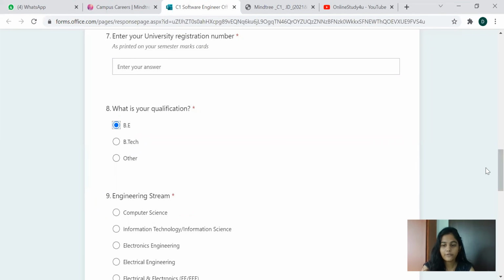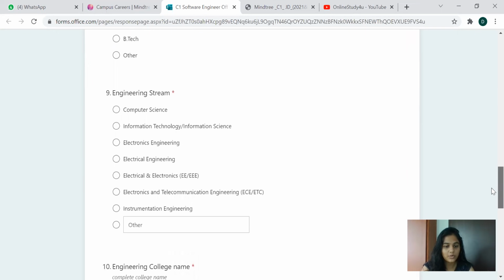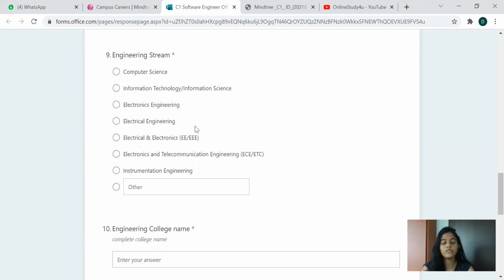After that, you have to provide the stream. They have mentioned the circuit branches, and these come under circuit branches, so you can provide that. If you select other, you need to specify which. And even if you get into the selection process from mechanical, automobile, or whatever branch, there will be programming-related things. So if you're very strong at programming, you can take the risk.